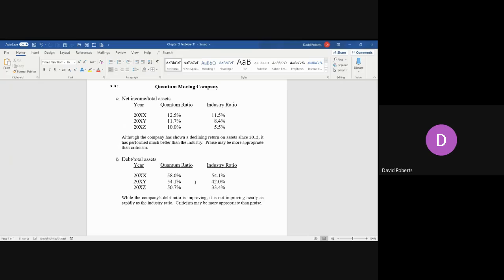So as you can see in the comments, the ratio is improving, but not as rapidly as the industry. The industry has gone from 54% to 33%. So the gap in the first year was about 4%, and now it's about 17% in the last year. So they're getting better, but they're not improving as quickly as the industry.